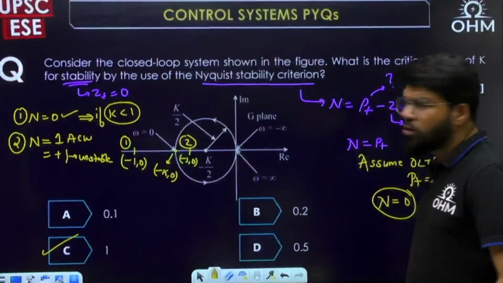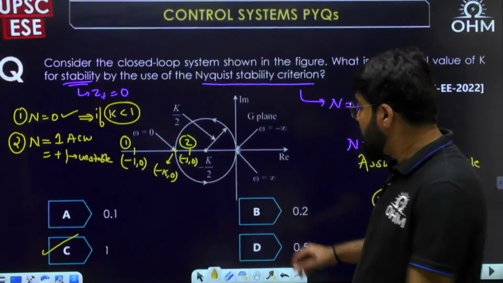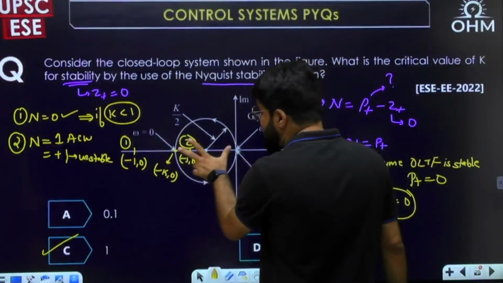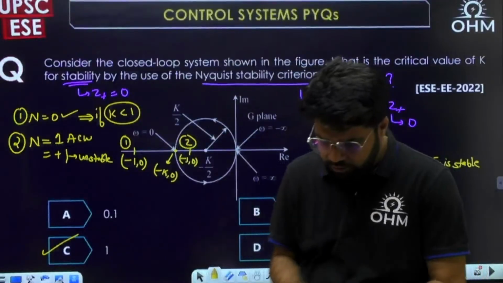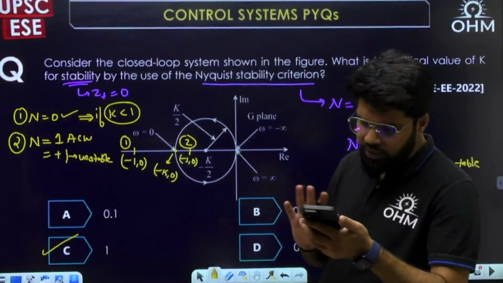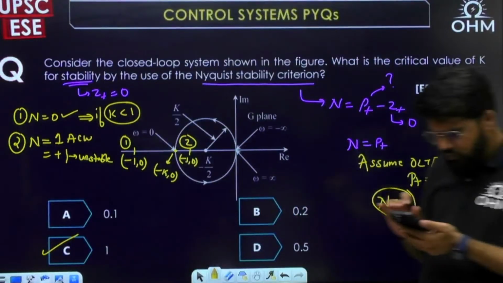No, not for k greater than 2, sir, because there is no option with respect to 2 also. Why? Because you see, minus k by 2, this becomes minus k. That radius is given. So it has to be compared with 1 only. K greater than 1. Correct?